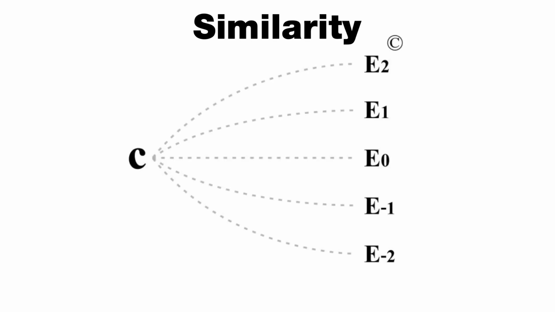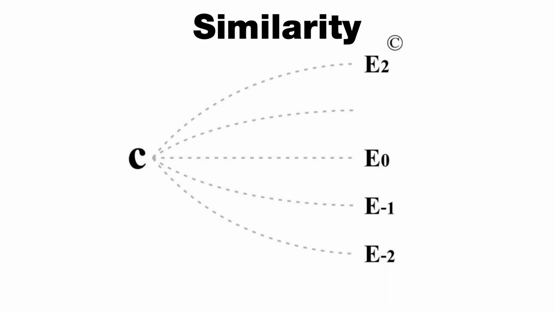Similarity. This model represents similarity. If two parallel existences are based on a common mechanism, they display similarity. E1 and E2 are parallel and are based on a common mechanism, C. They display similarities. The distance between E1 and E2 represents commonality and difference. The closer the distance, the more commonality and less difference. For example, twins have similarities because they are parallel and based on the same copy of genes.